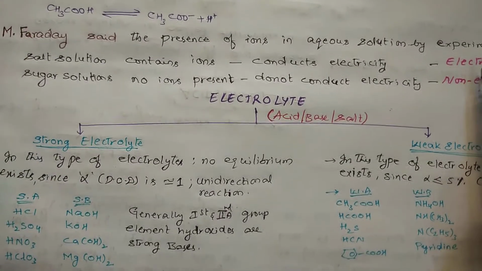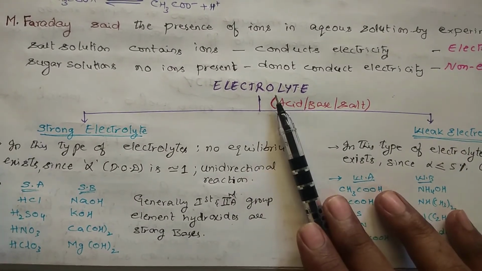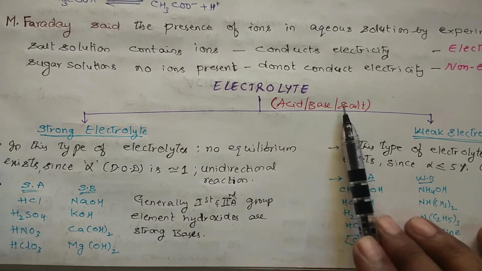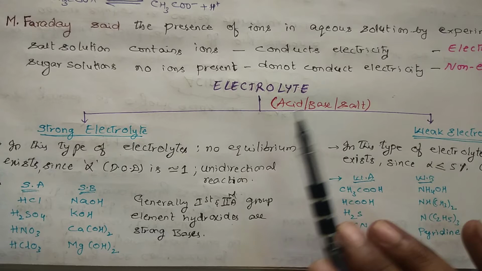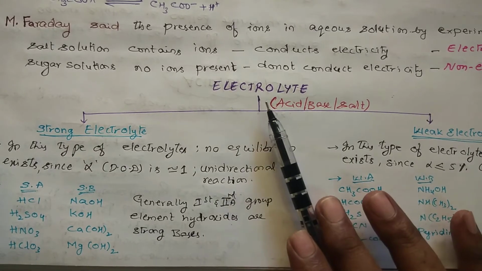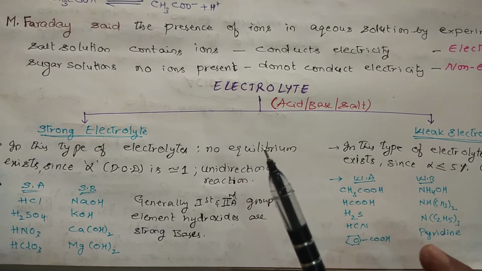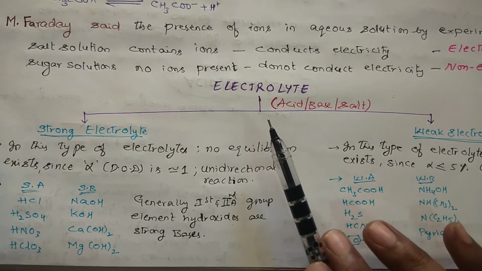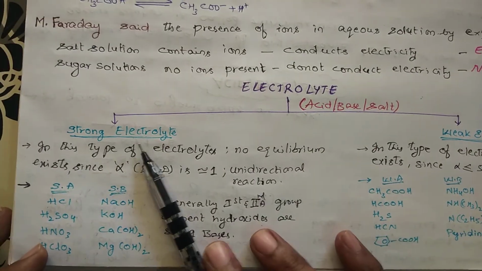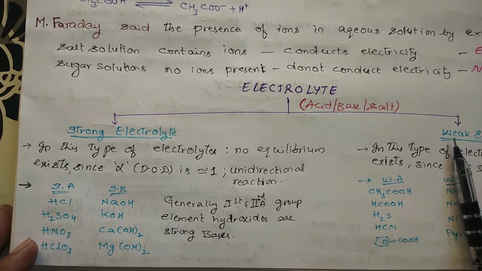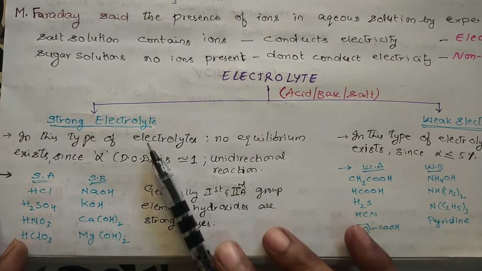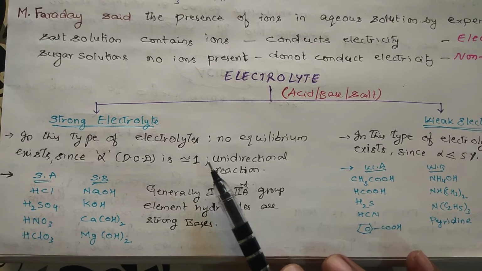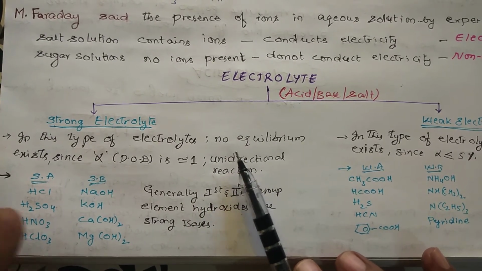If you go with respect to electrolyte, in entire chemistry only three things will be present: acid, base and salt. Now we will be dealing only with electrolytes. The electrolyte again can be categorized into two categories: one is the strong electrolyte and the other is the weak electrolyte. What is meant by strong electrolyte? A strong electrolyte means there will be no equilibrium.